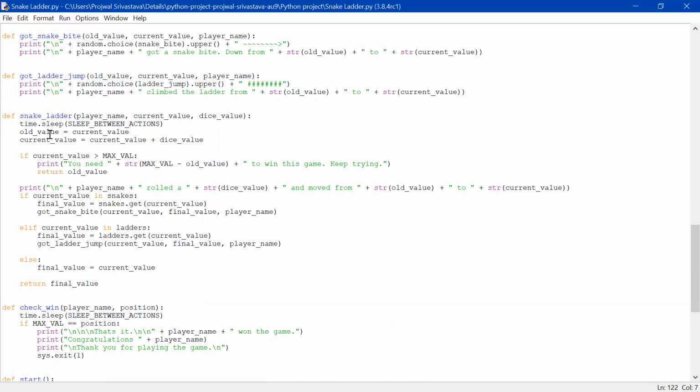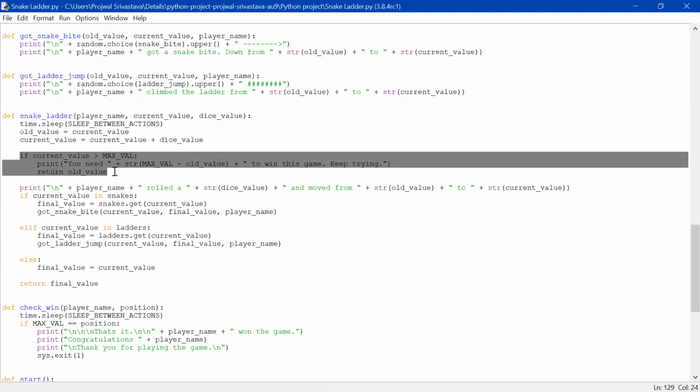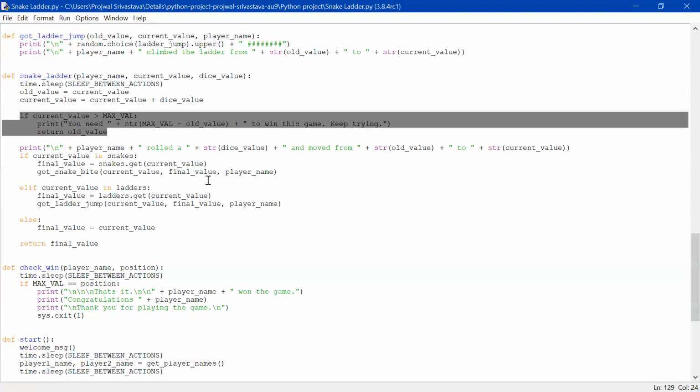Whenever the user reaches the 90 series, like around 95 or 96, if the user gets more than the needed value, for example the user is at 95 and needs only 5 to win but gets 6, then this message will be printed: you need only 5 to win this game, so keep trying.